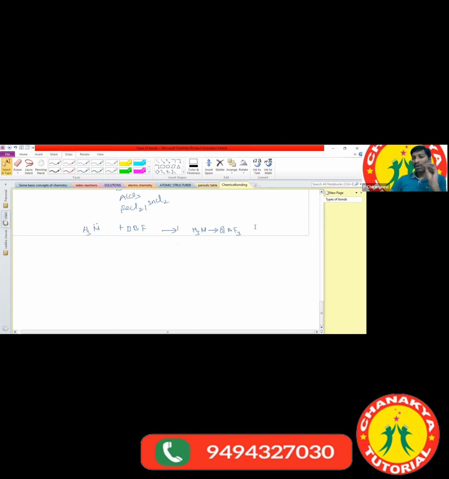Covalency, we are using this word. What is meant by covalency? For example, they may ask one question: what is the covalency of nitrogen in ammonia? Any one of you?